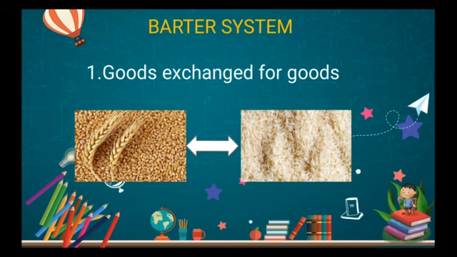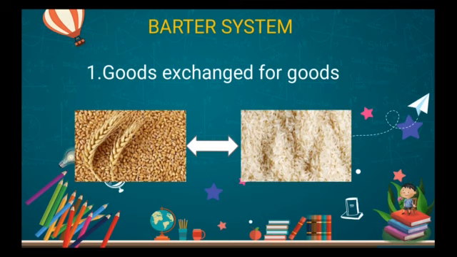If I want to buy a mobile phone, a bike or a car, any goods, I should pay money, then I can get those goods. This is what is happening in the present scenario. If you look back to the older period, the method was very simple: goods exchanged for goods. There was no intervention of money at all in those periods.